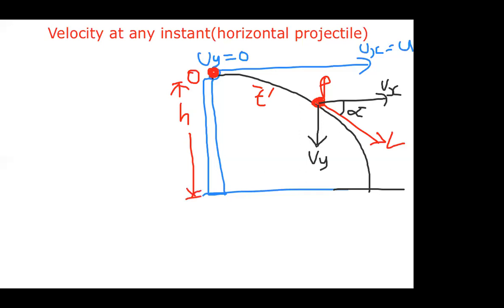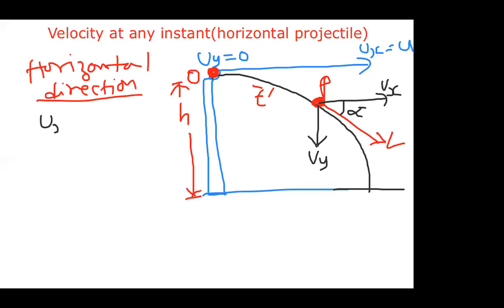Now, to understand this, we have to explain this topic again in the horizontal direction as well as the vertical direction. First, the horizontal direction. In the horizontal direction, what is the initial horizontal velocity? ux is equal to u, and we know that acceleration in the horizontal direction is 0, because any body in air will always be pulled towards the center of the earth because of gravitational force.